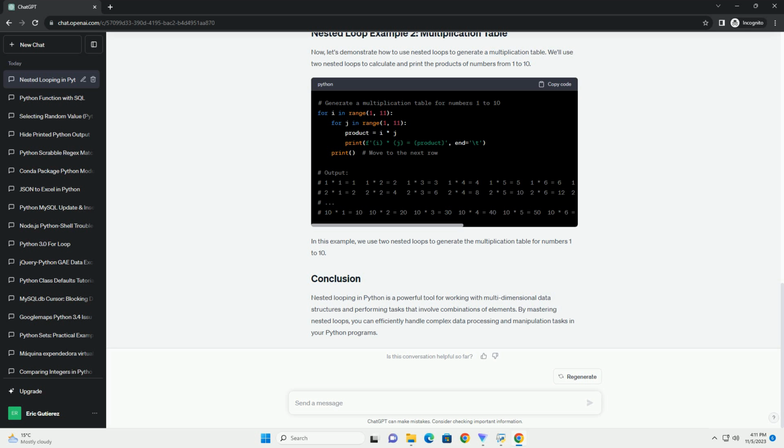We'll use two nested loops to calculate and print the products of numbers from 1 to 10. In this example, we use two nested loops to generate the multiplication table for numbers 1 to 10. Nested looping in Python is a powerful tool for working with multidimensional data structures and performing tasks that involve combinations of elements. By mastering nested loops, you can efficiently handle complex data processing and manipulation tasks in your Python programs.